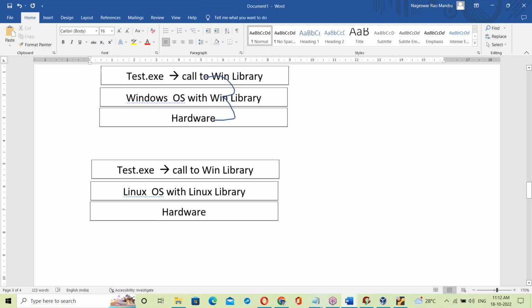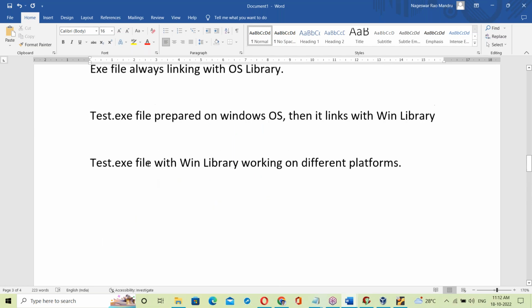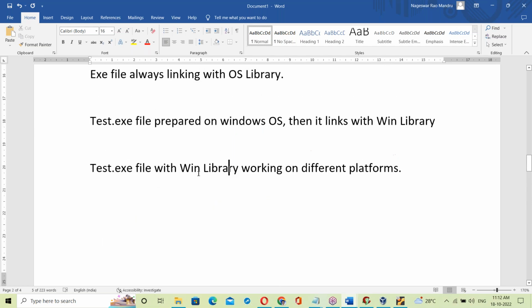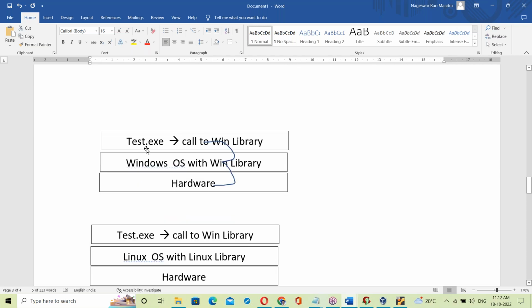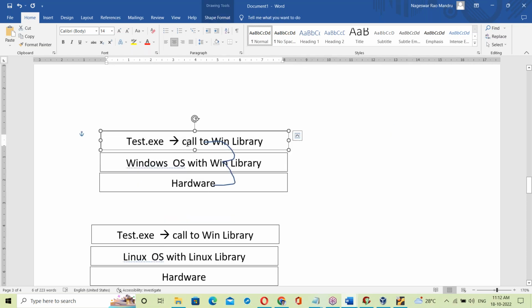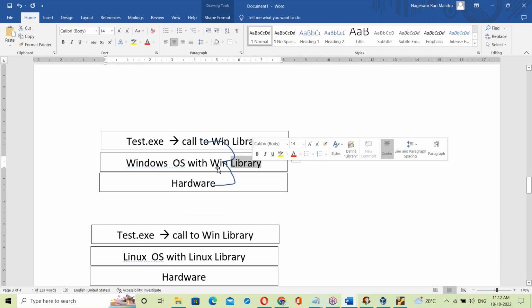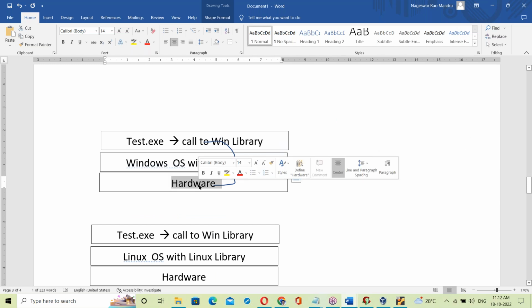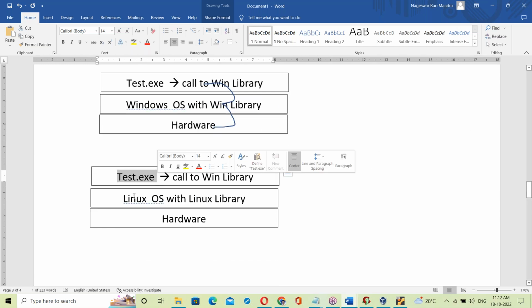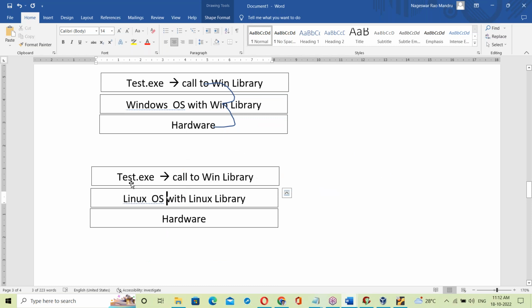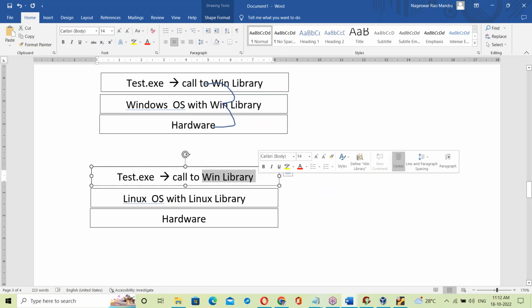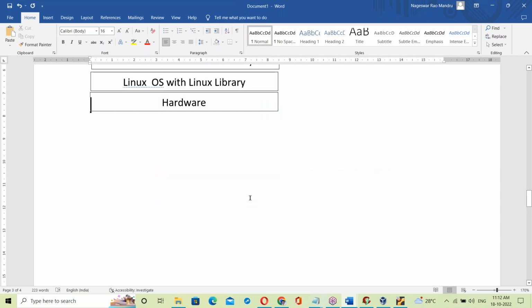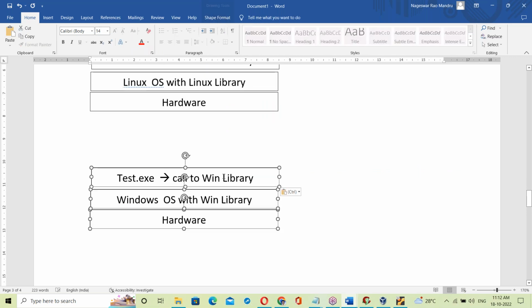See, a Windows based exe file with the Windows library: when you run test.exe on Windows OS, it will try to call the Windows library. Yes, it is available, and using that library it communicates with the hardware components. If you run the same exe file on Linux OS, it will look for the Windows OS library, but it is not available, so it simply fails.